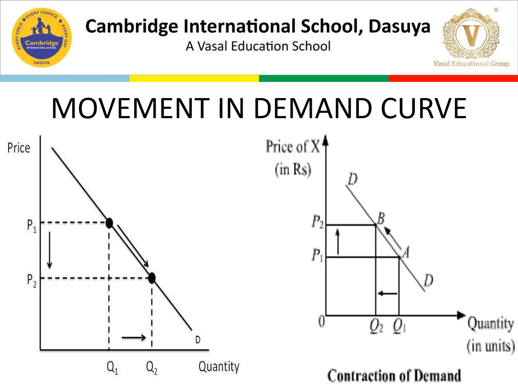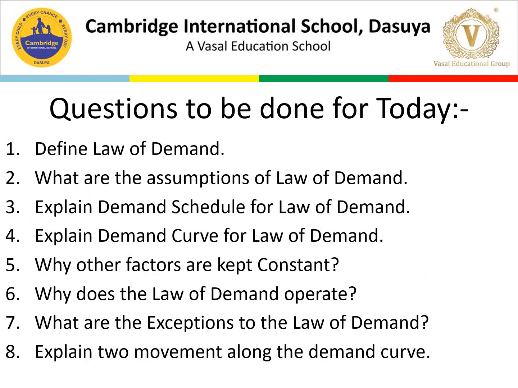Now move to the last part of your chapter, the questions which we have done in today's lesson. The first question is: define law of demand. We have discussed this in the first part. Then, what are the assumptions of the law? You have to explain all the assumptions of the law. Then, explain the demand schedule for the law of demand, along with the schedule of the law of demand. Then explain the demand curve for the law of demand, and you need to make it with a diagram.